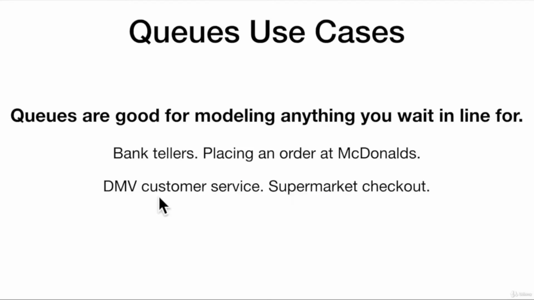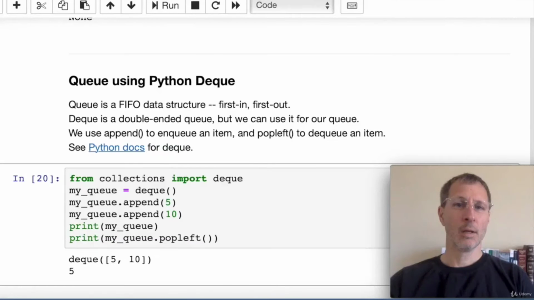So some use cases for queues, just about everything you wait in line for. So bank tellers, placing an order at McDonald's or your favorite restaurant, DMV, customer service, supermarket checkout, pretty much anything that has a line is what a queue is. And it's important to be able to model that in a computer program. So the queue data structure allows us to do that. Now let's take a look at how we can implement a queue in Python.